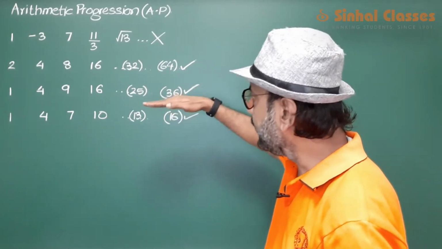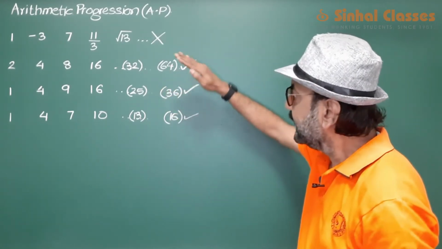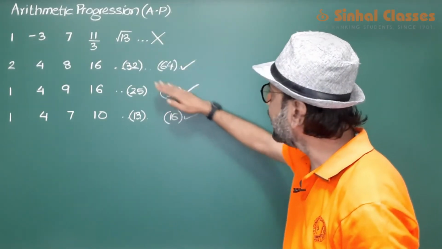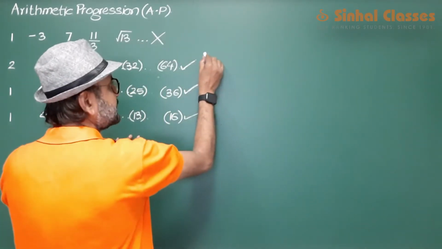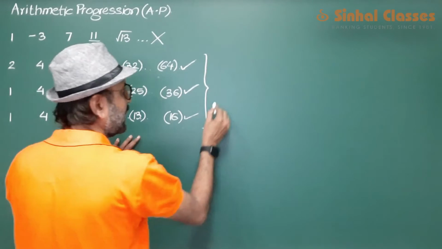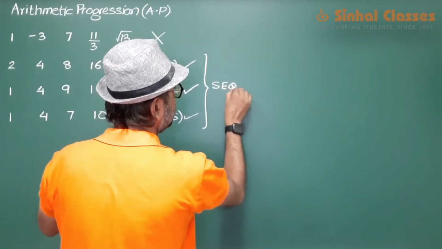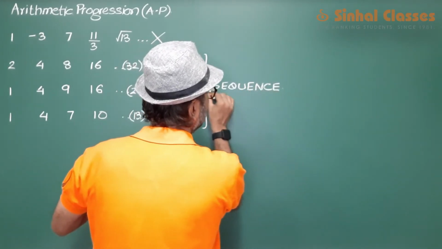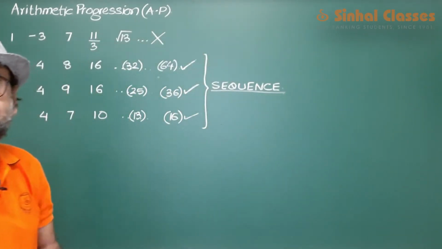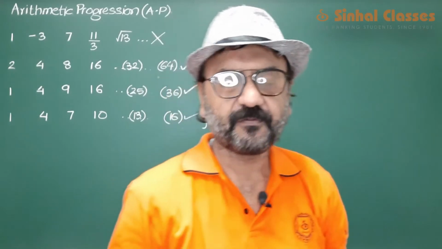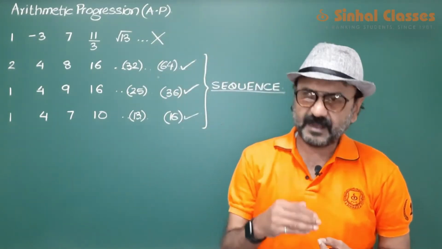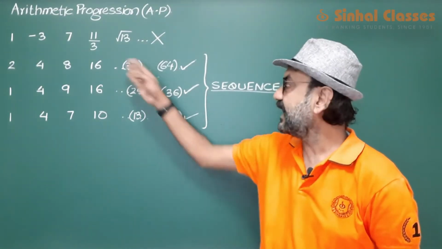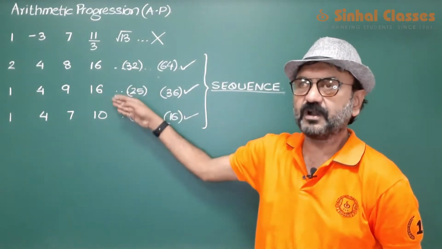So now we define: such lists of numbers, in which we can predict the number that will come after 16, are called a sequence. A sequence is a list of numbers where, by some definite rule, it is possible for us to predict the number that you may get after the last number written. This is called a sequence.